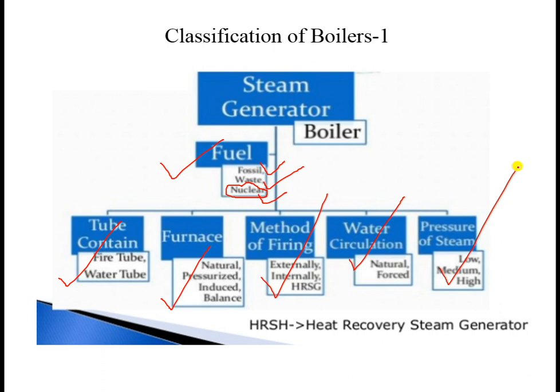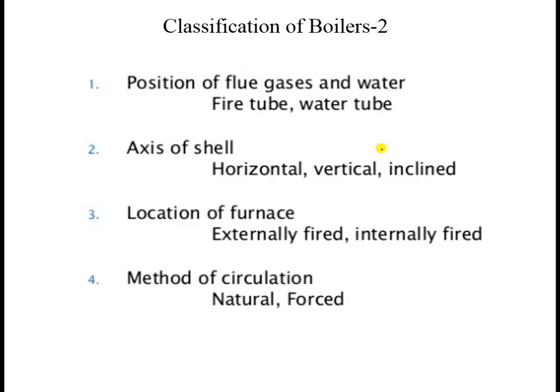So these are the classifications depending upon the parameters: which kind of tubes are available, what kind of furnaces are available, what kind of method of firing is available, what is the water circulation method, what is the pressure of the steam, and what are the various kinds of fuels which are used. So these are the parameters: fuel, tube content, furnace, method of firing, water circulation, pressure of the steam. Remember this, and these are the sub-classifications which are available.